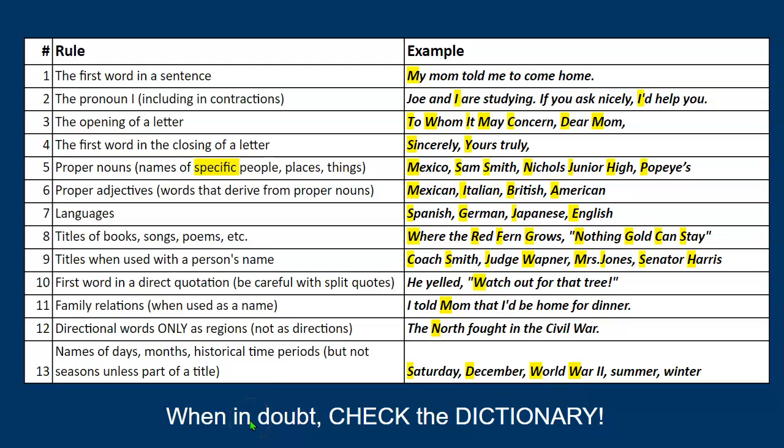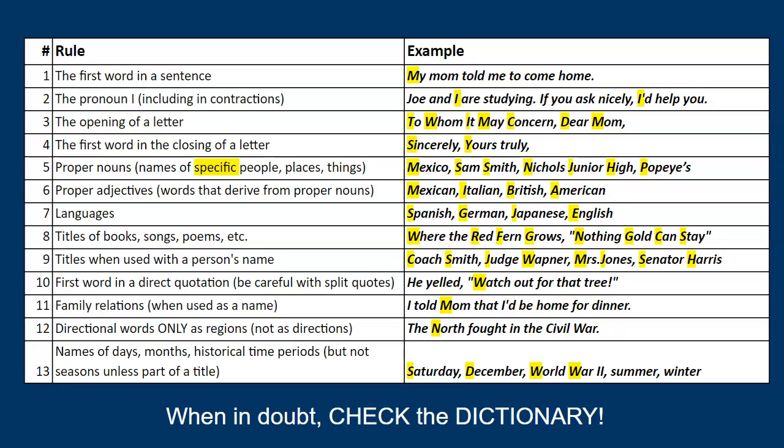We are going to be working on some capitalization rules today. You are going to need the capitalization rule sheet that your teacher has passed out to you. It looks like this. You're also going to need your note page. Your teacher may have given you a blank page for notes, or they may have given you some notes to fill in. But whatever they gave you, please make sure to take down some of these notes because it will